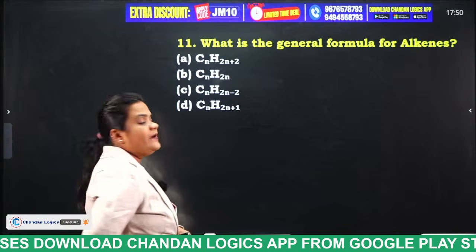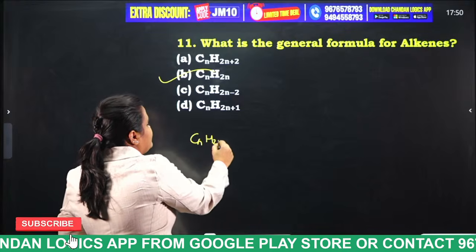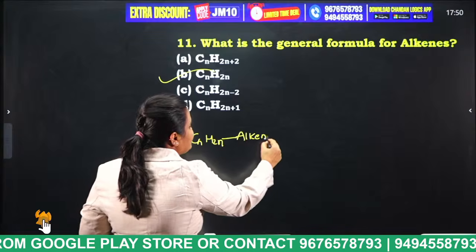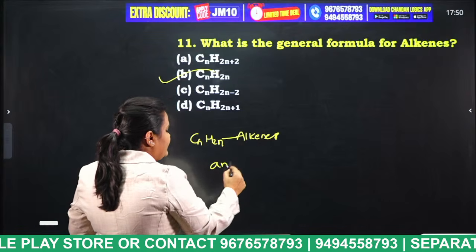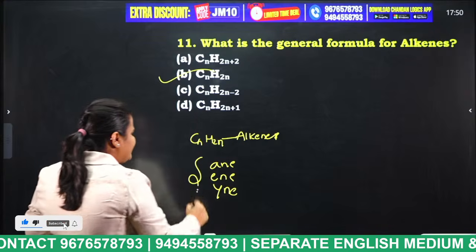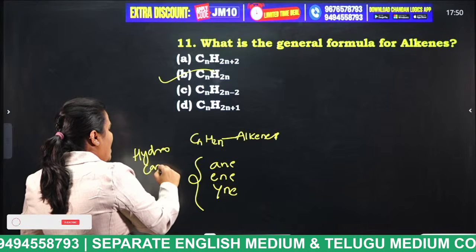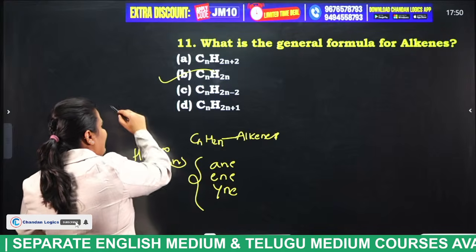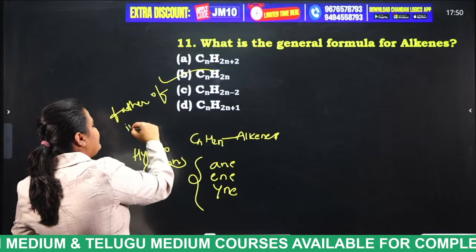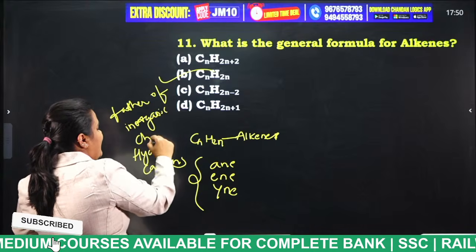What is the answer, students? Very good. CnH2n. So this is the formula for alkenes. I have already told you, students. So what are those? Ane, ene, ine. Actually what are these ane, ene, ine? These are hydrocarbons. In organic chemistry, we have already learnt in the morning session. Who is the father of organic chemistry? All of you mention your answer in the comment section.